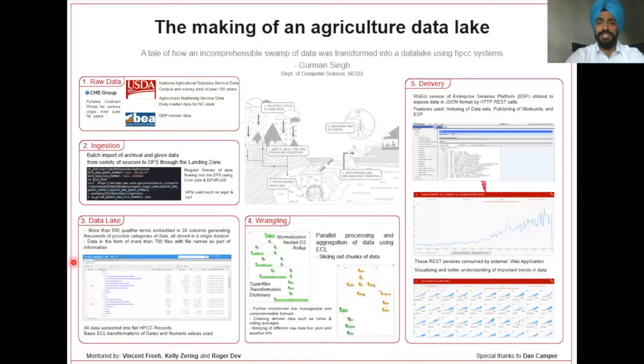We handled all these challenges of data structure in the wrangling part of the data lake. The very powerful data enrichment engine, Thor, and sophisticated data processing features of the HPCC systems helped us bring this seemingly impossible task into reality. For the CME data, we assembled all the files into a superfile and used normalization and transformation to extract information from the file names. We used features like nested dataset, rollup, and other standard library functions to extract logical datasets out of the NAS data.